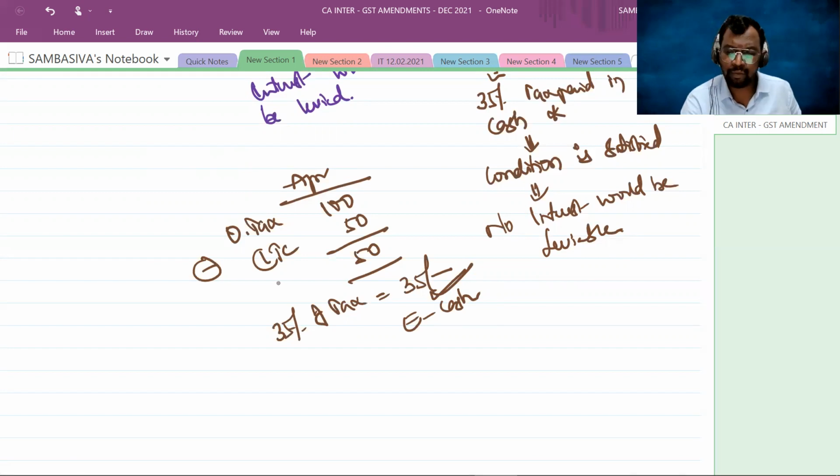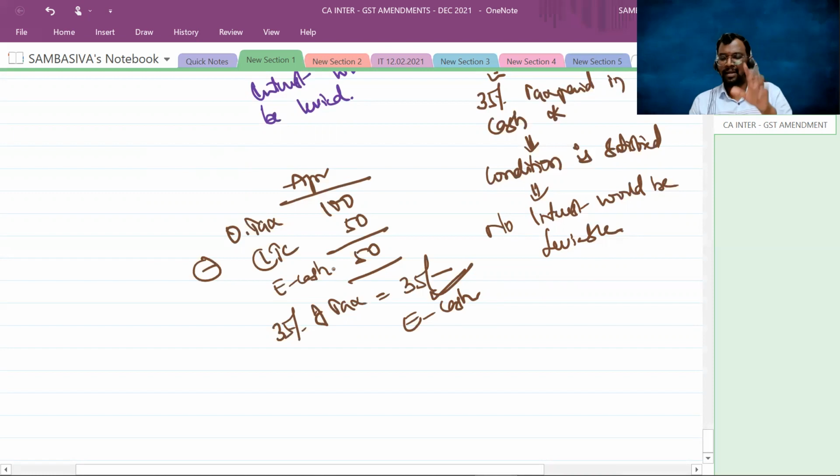Sir, we need to pay 50 rupees through e-cash? No, correct. But if you pay 35 rupees, right? Enough, that condition is satisfied, no interest is levied, even though you have not paid the actual amount. But if you satisfied that 35% tax paid in cash in the preceding quarter, that condition, that criteria, no interest is leviable on you. Clear, sir?